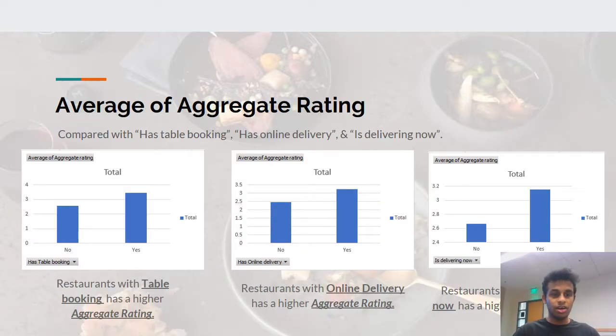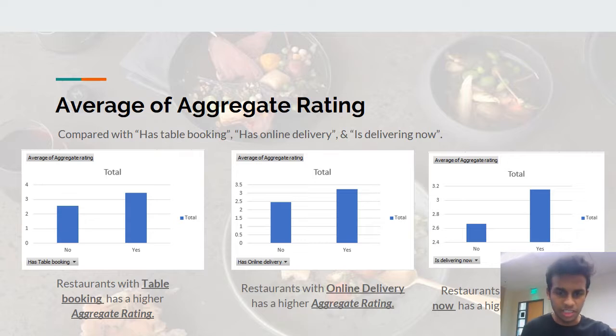So basically, we also describe the variables which are categorical variables. The variables which I described till now were quantitative variables. So these are the qualitative variables which we're going to be using. These are the hotel services, the restaurant services, whether it does online delivery, or whether it has table booking, and whether it's delivering now. So basically we have done bar charts for that.